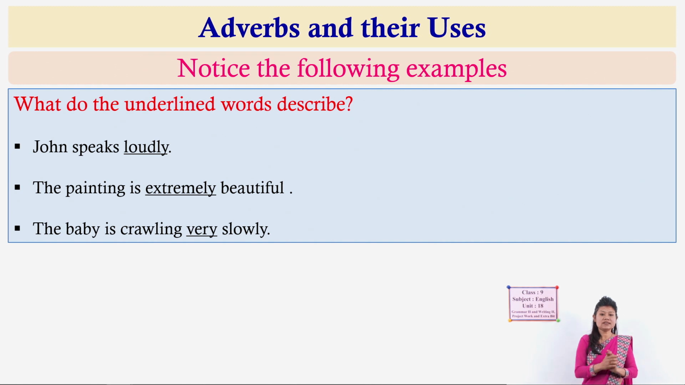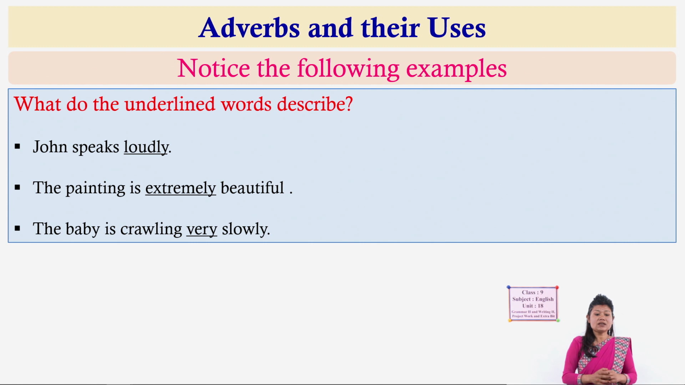Now after this, let us discuss adverbs and their usage. So here are 3 examples. Please notice the underlined words here and their roles in these sentences. John speaks loudly. Loudly is underlined here. So what role does it play? What is the main function of loudly in this sentence?